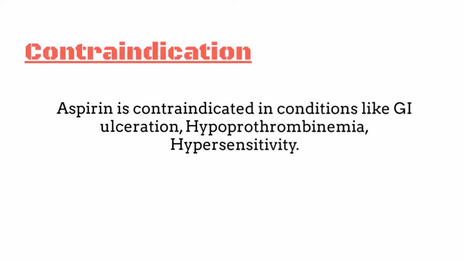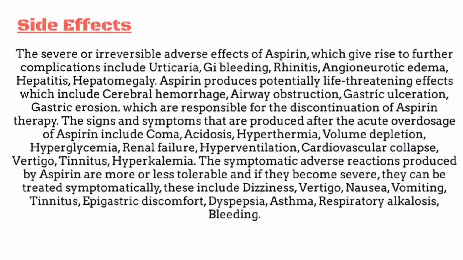Contraindication. Aspirin is contraindicated in conditions like GI ulceration, hypoprothrombinemia, and hypersensitivity. Now side effects. The severe or irreversible adverse effects of aspirin, which give rise to further complications, include urticaria, GI bleeding, rhinitis, angioneurotic edema, hepatitis, and hepatomegaly.